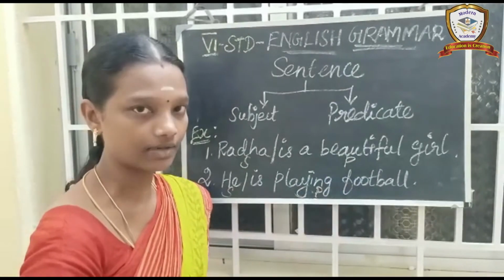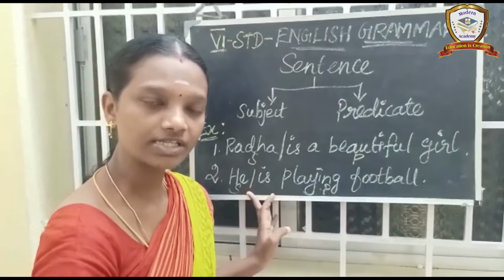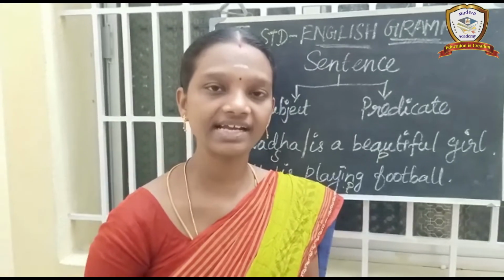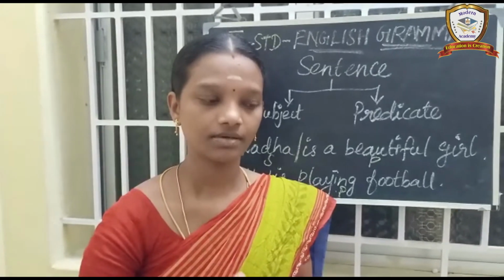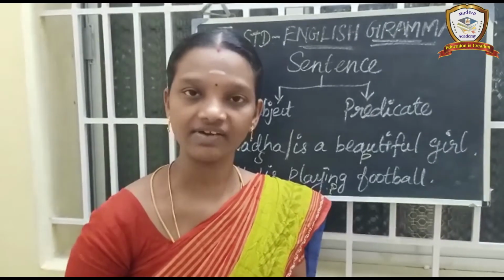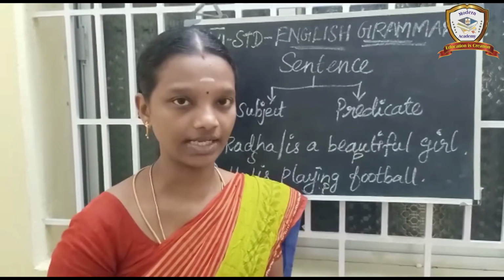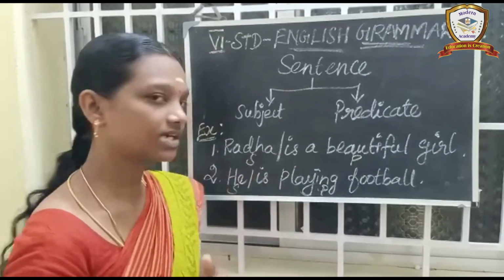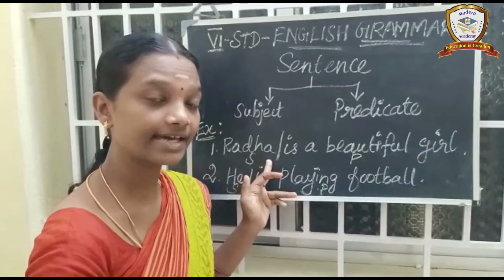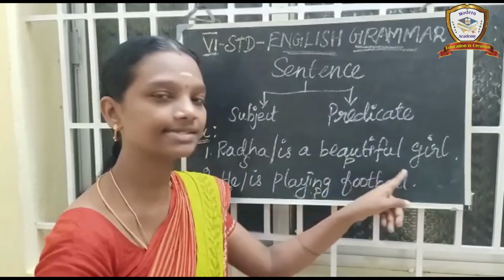He is playing football. See, in this, he is a pronoun. Do you know what pronouns there are? We have many pronouns. Basically, he, she, it, I, we, you, they. These are the basic seven pronouns, and many more pronouns are there. Mostly at the beginning we use these only. So when these pronouns come, that is a subject. So this is a pronoun, and this is a noun, Radha. Radha is a girl's name, so that is a noun and is considered the subject. The remaining part is the predicate.